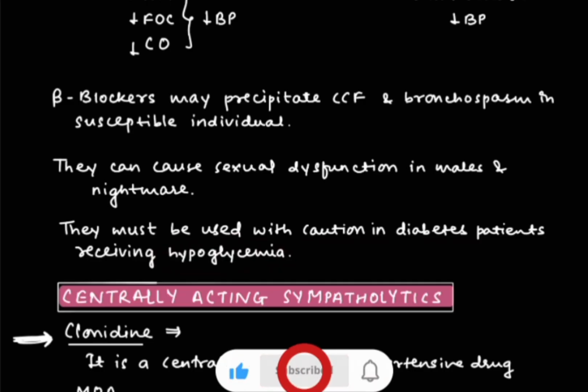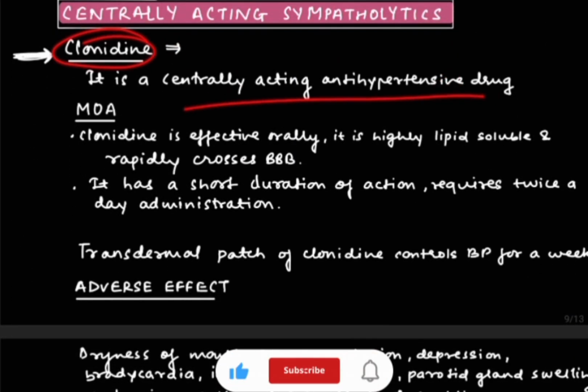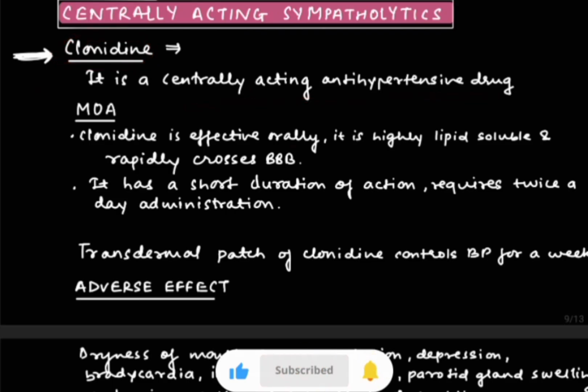Now we are going to see about centrally acting sympatholytics. So first is clonidine. It is a centrally acting antihypertensive drug. The route of drug administration is oral and it is highly lipid soluble and rapidly crosses the blood-brain barrier. As well as it has a short duration of action and it requires twice a day administration. As well as transdermal patches are also present to control the BP for a week.